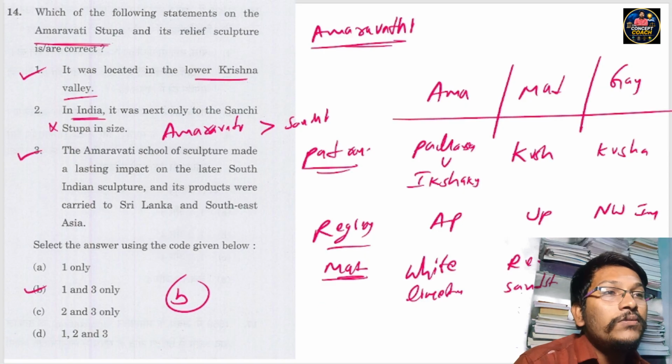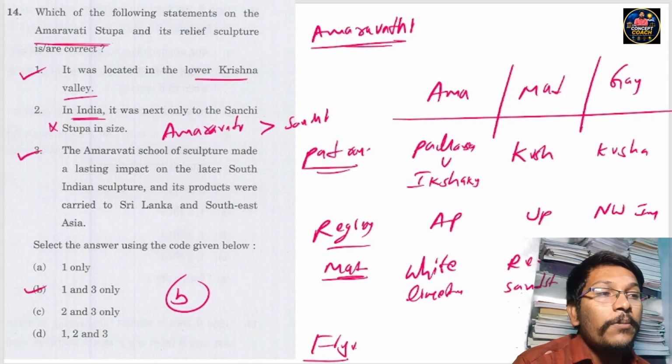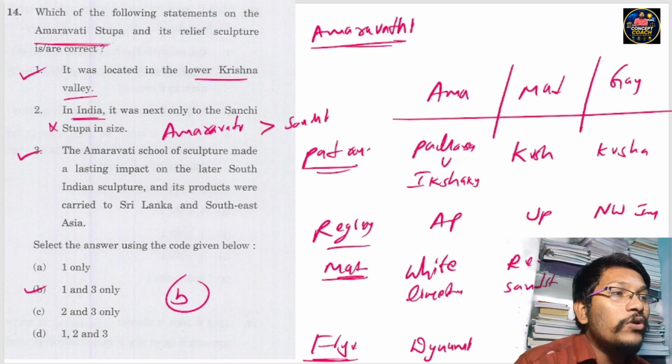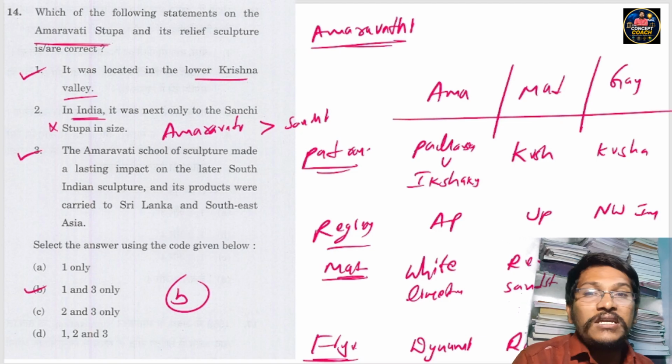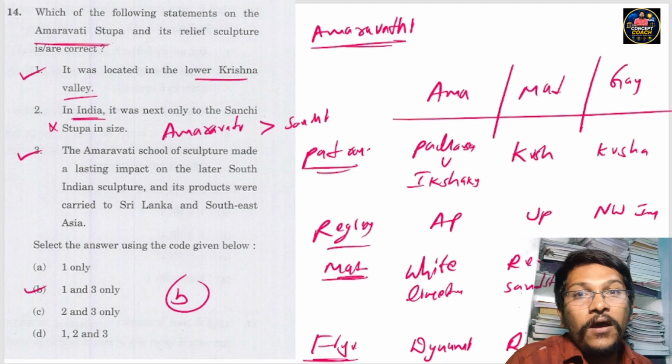And coming to figures, Amaravati figures show dynamism and grace. Mathura art is robust, and Gandhara is naturalistic. So these are the facts we must know to attempt this kind of question.